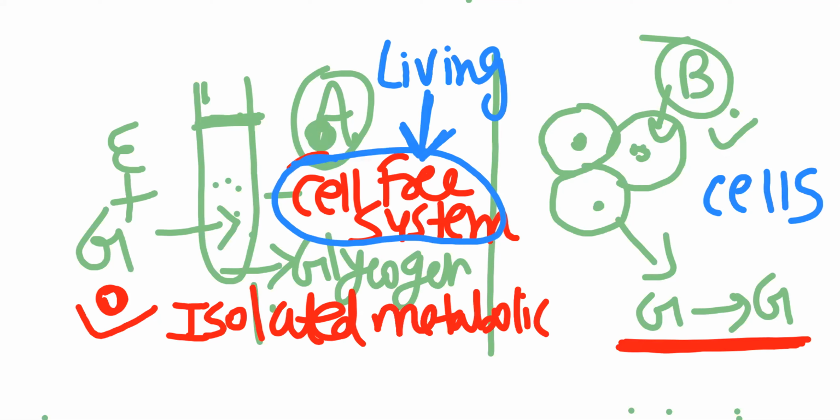Remember, I told you the definition of metabolism: the sum total of all the chemical reactions occurring in our body, in a living organism, that we call metabolism. So these single, separated, isolated reactions carried out in the laboratory are not living. They are just reactions.